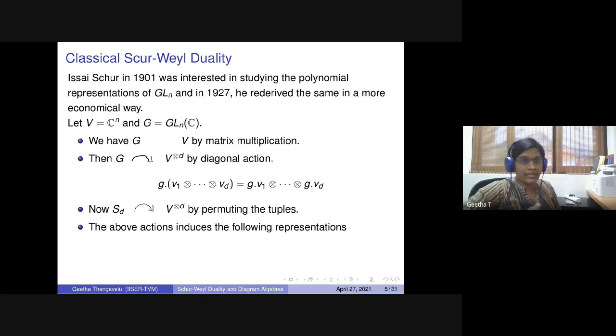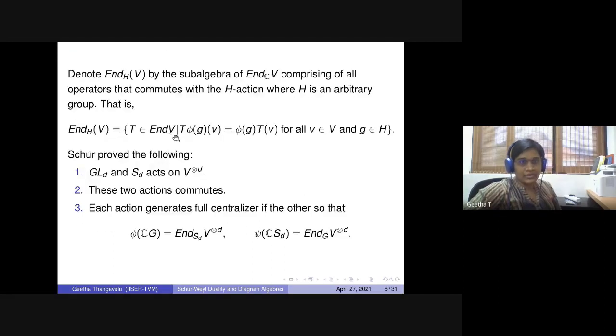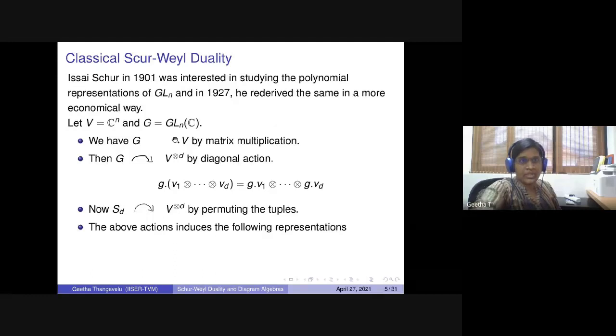What this duality says is, we take V to be the n-dimensional vector space, so C to the n will do here, and G is just the general linear group, the group of all invertible linear transformations. I have an action symbol that should be there, which is missing. G acts on V just by matrix multiplication, and then we extend this action to the tensor product.